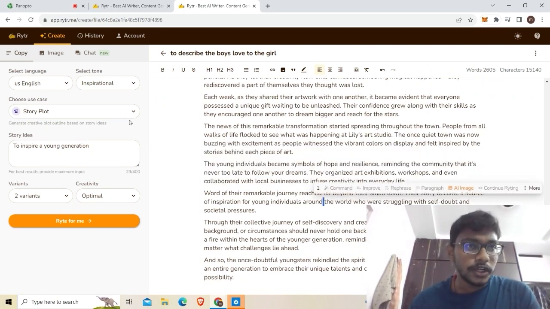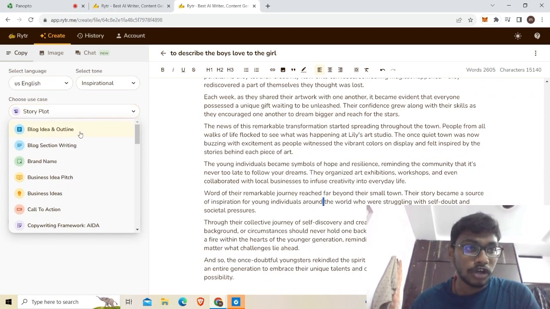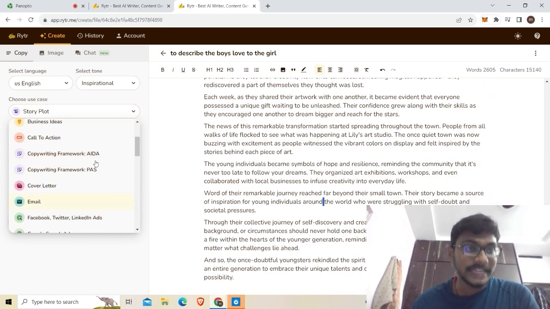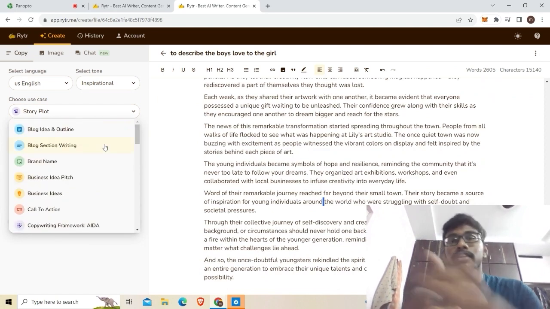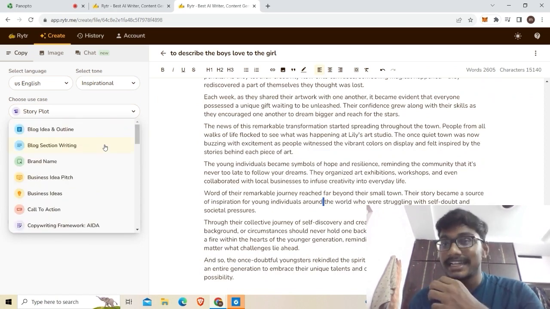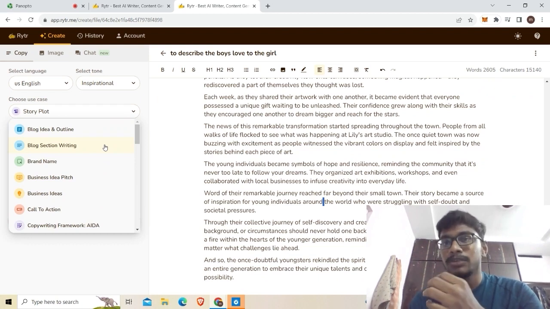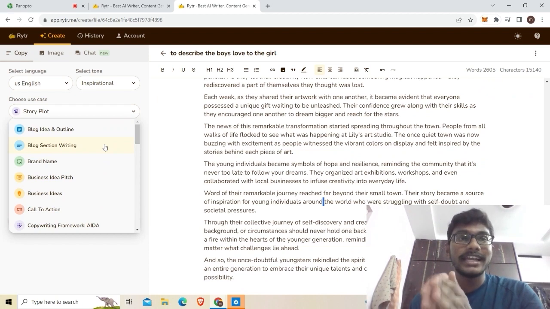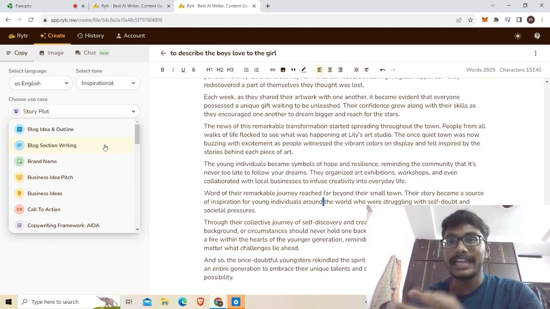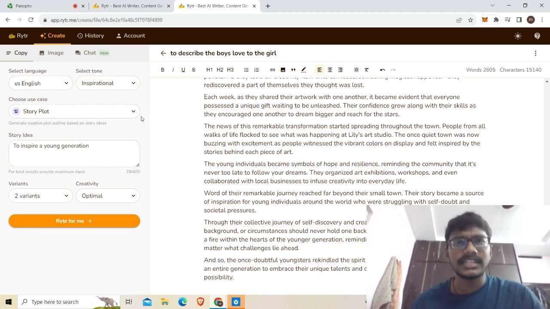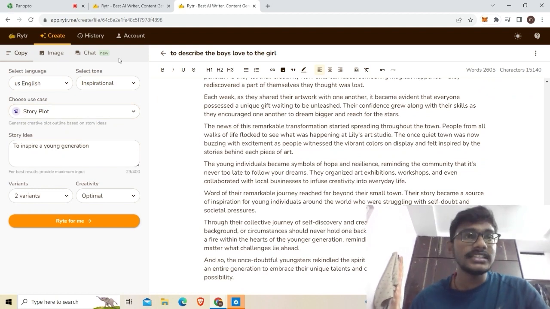Not only story plots, you can give many things like blogs, brand names, business ideas, emails, Facebook, etc. So with this, if we were going into films, the time of the director and producer can be less. If you go into writing and making a blog, the time of that person can decrease, right? And not only Writer, there are many tools like Jasper and many more for writing applications. I'll provide this link in the description.